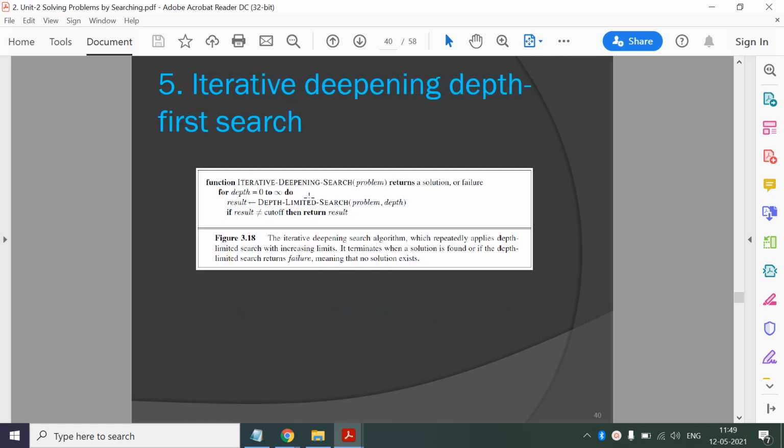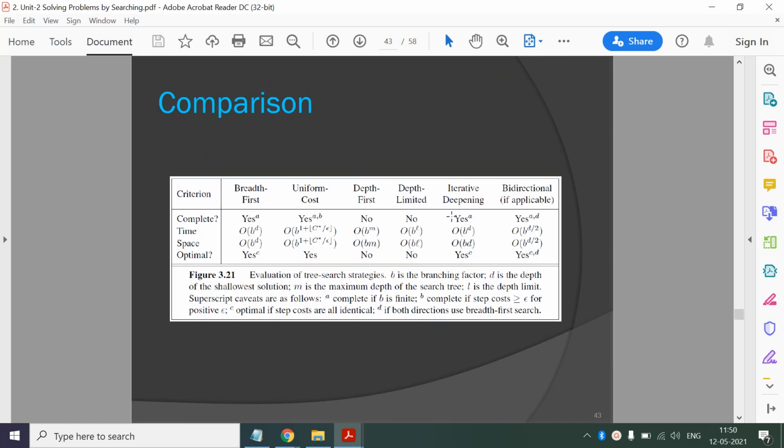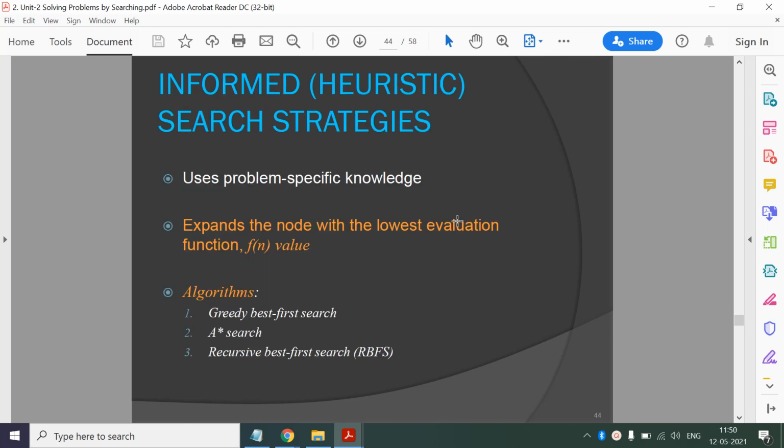So here it is depth limited search only, but we increase the value of the depth limit iteratively. We start with depth equal to 0 and we go till infinity. So iterative deepening search is the best one because it is complete, it is optimal, and it has linear space complexity. So this is about uninformed search strategies.